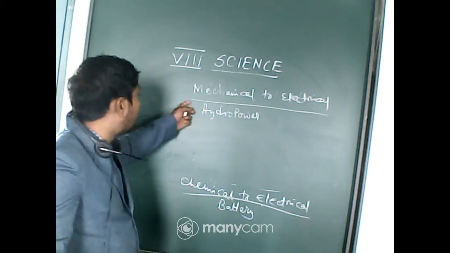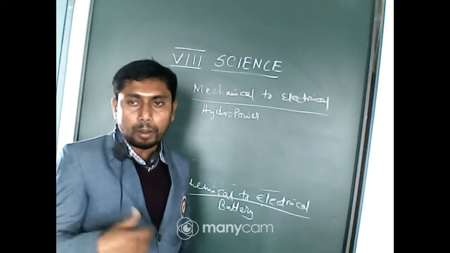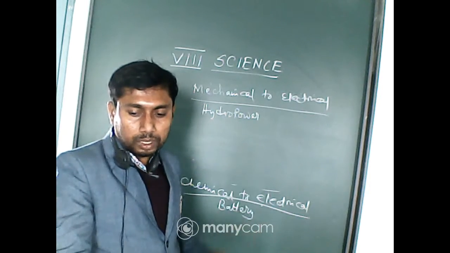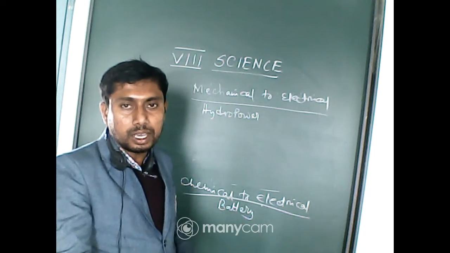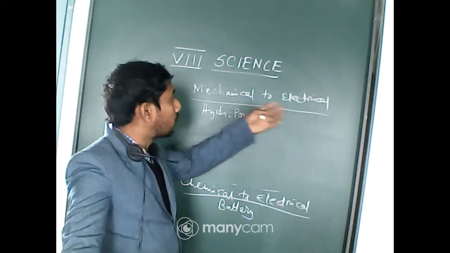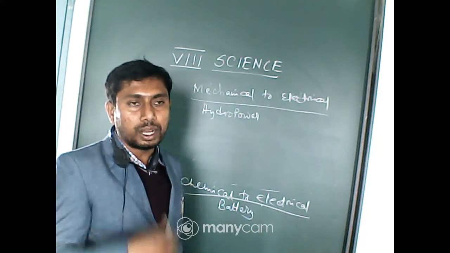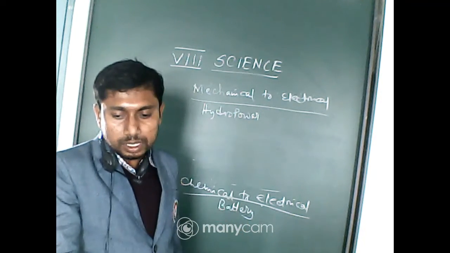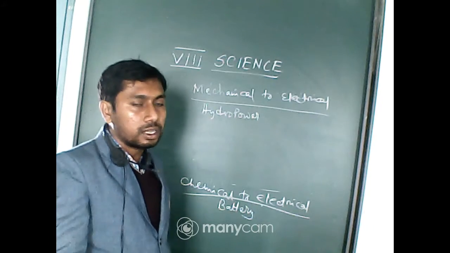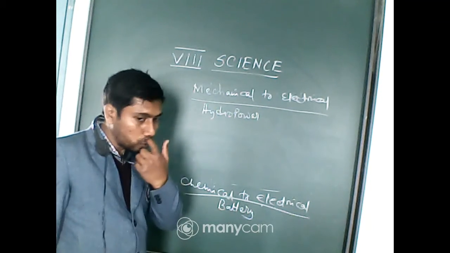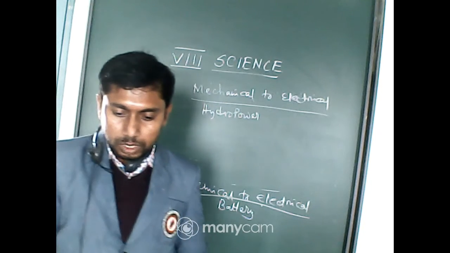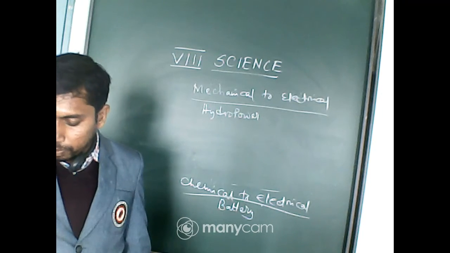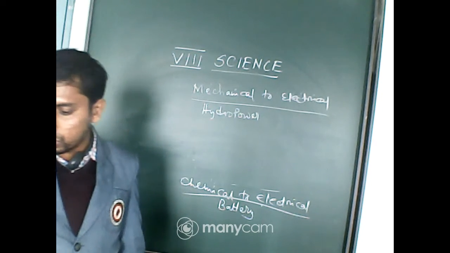Here, why mechanical energy? Because due to the flow of water, the turbine is moving, and as the turbine is a wheel, here mechanical energy is converted to electrical energy, because due to the revolving of the wheel, that is the turbine, electricity is generated due to change in the magnetic flux. So this is the mechanical energy. Understood? Sneha. Okay, these are some conversions from one source to another one.